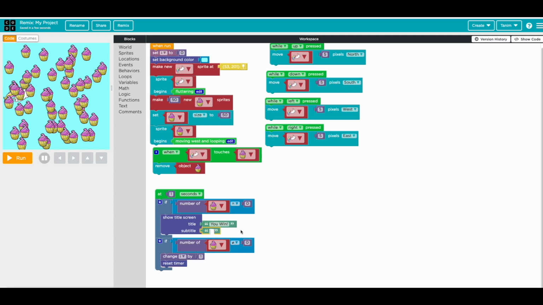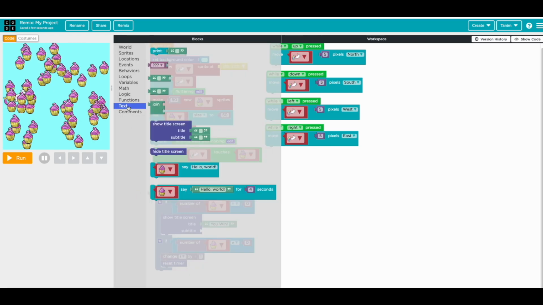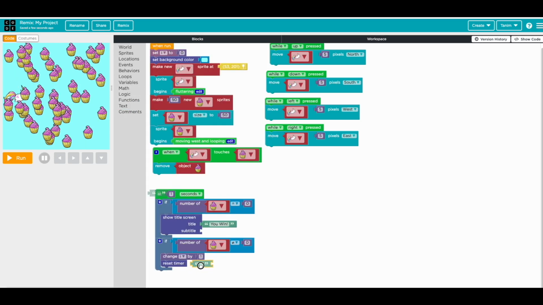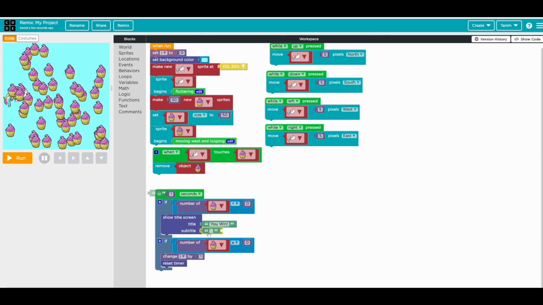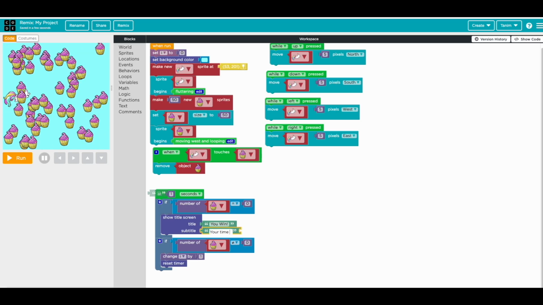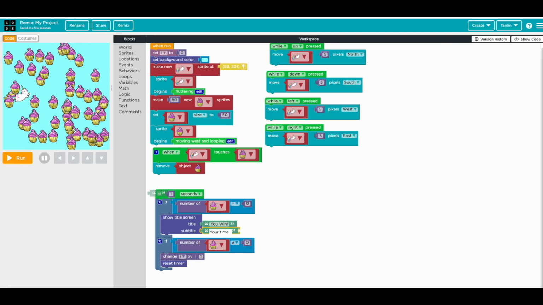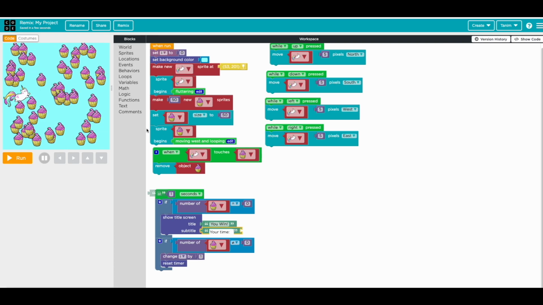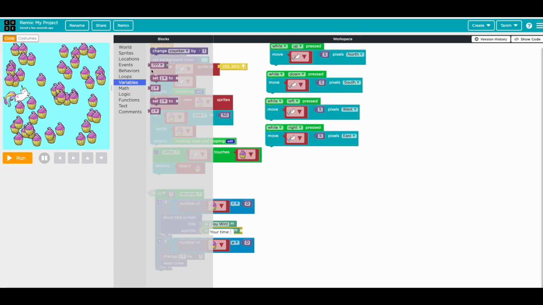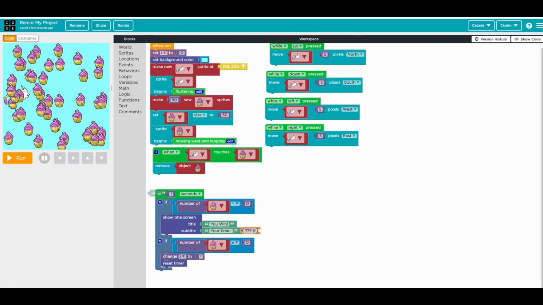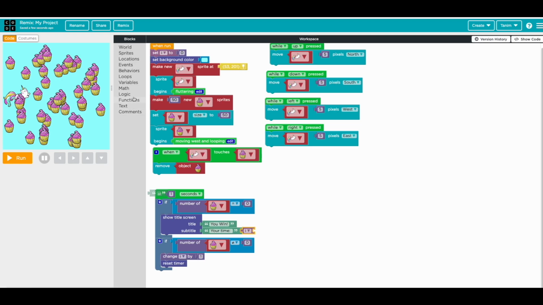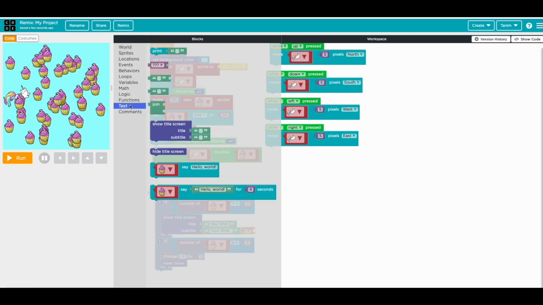So we can show, okay, we don't need this block. We can get another one. Put it here, so showing your time. And then we can grab the variable I, and then we can add extra bit of text.